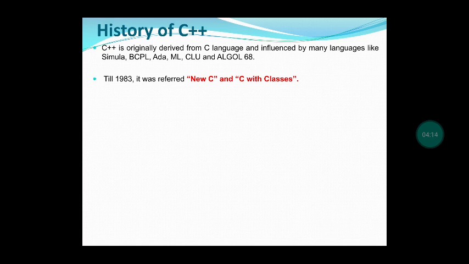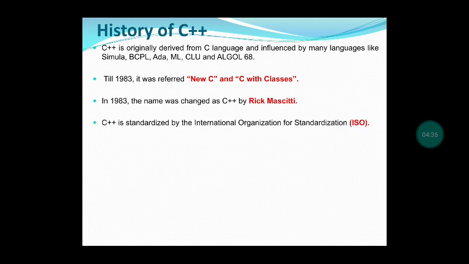It was developed in 1979. Up to 1983, it was called C with classes, otherwise new C. After that, Rick Mascitti gave the name C++ in 1983.